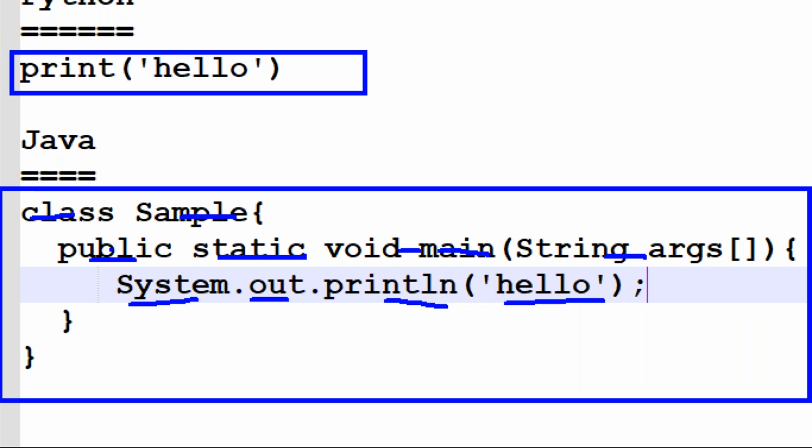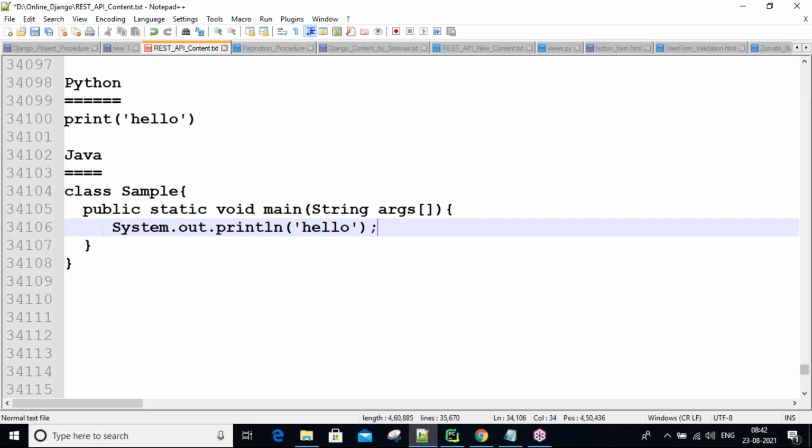So in Python, learners, there are fewer things to focus on, and you can easily develop the answer. Within a single line you develop the hello message, whereas here we created multiple lines of code. In real time, thousands of lines are required. If you write 1000 lines using Java, less than 500 lines of code are enough with Python. That's why Python is getting more popular. Within less time and at less cost, we can develop the best applications using Python.